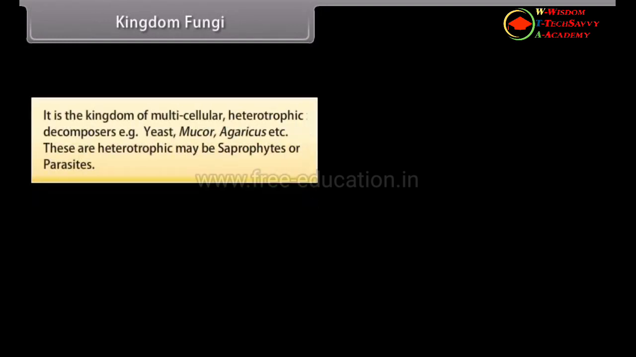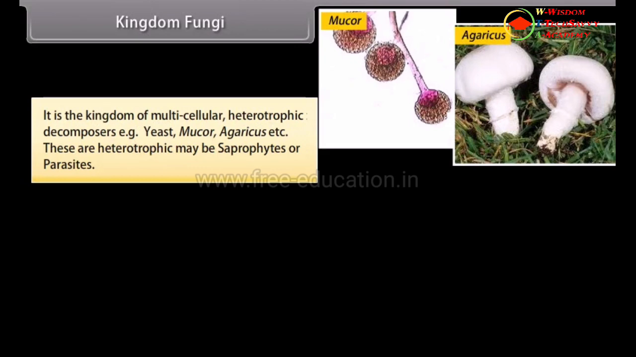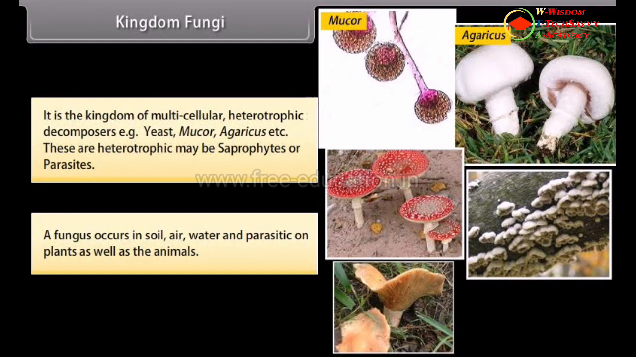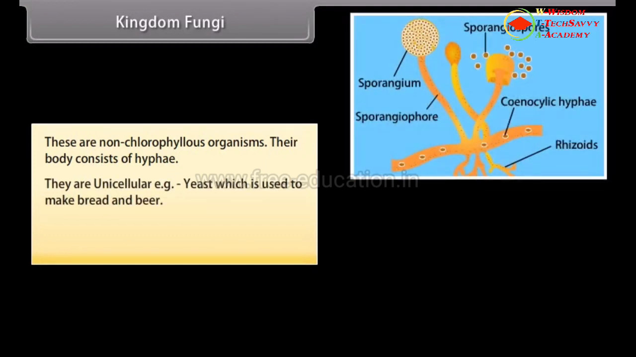Kingdom Fungi. It is the kingdom of multicellular heterotrophic decomposers. For example, yeast, mucor, agaricus, etc. These heterotrophs may be saprophytes or parasites. Fungi occur in soil, air, water, and are parasitic on plants as well as animals. These are non-chlorophyllous organisms. Their body consists of hyphae. Some are unicellular, for example yeast, which is used to make bread and beer.